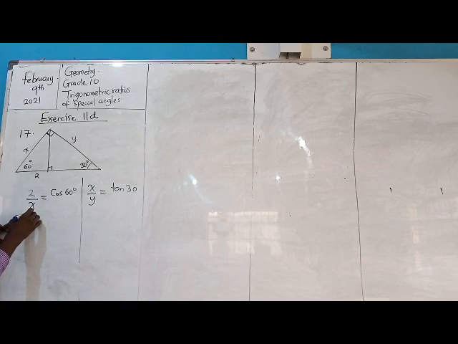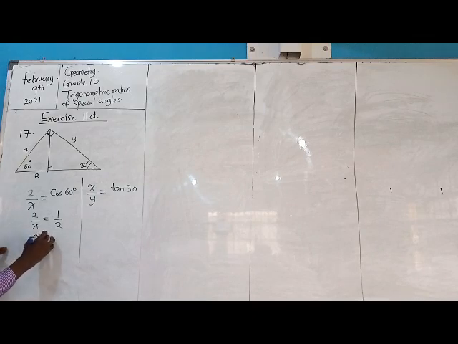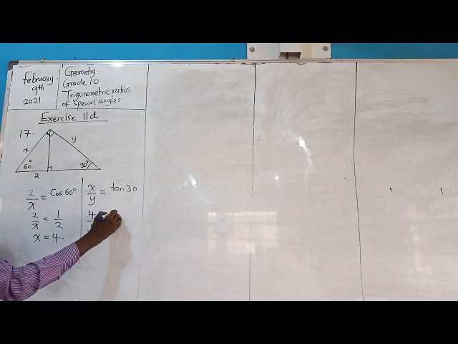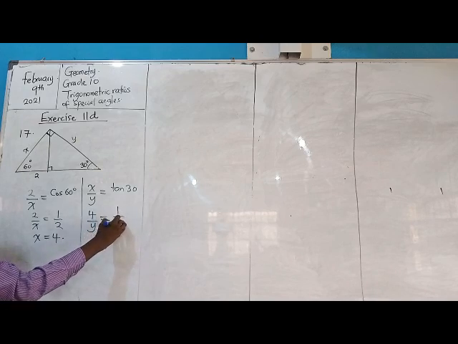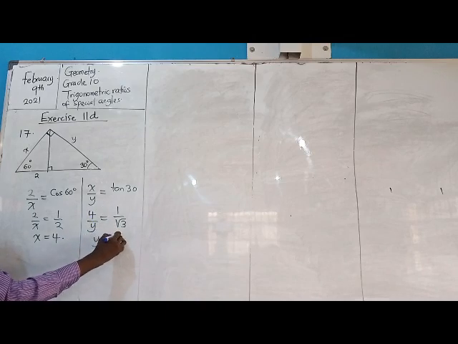Beautiful. So that means that what? x, this is 1 over 2, means that 2 over x will be equal to 1 over 2. Meaning that x will now be equal to 4. Alright, that means that x will be equal to 4. So from this, I know x will be 4, and that will be 4 over y equal to tan 30 degrees, which is 1 over root 3, and then y will now be equal to 4 root 3. Okay.